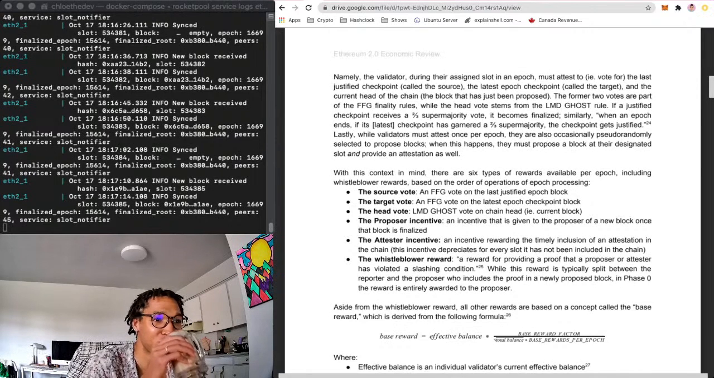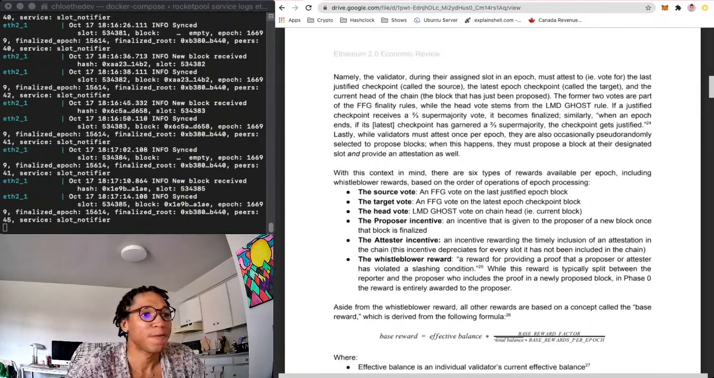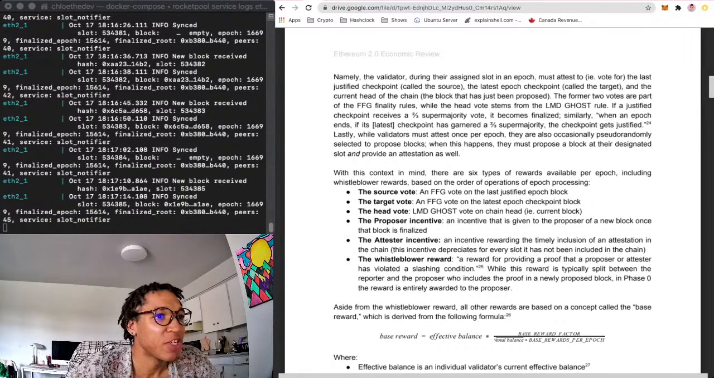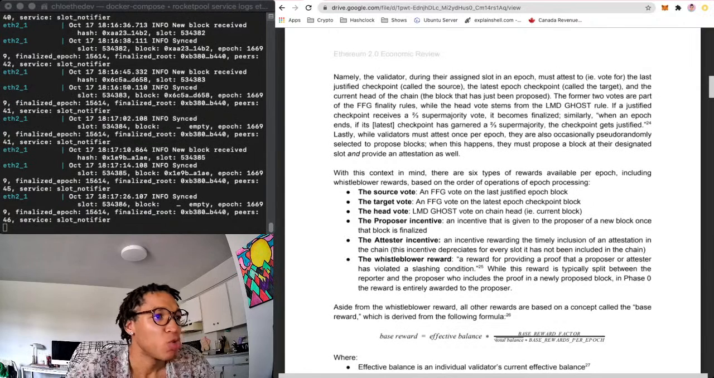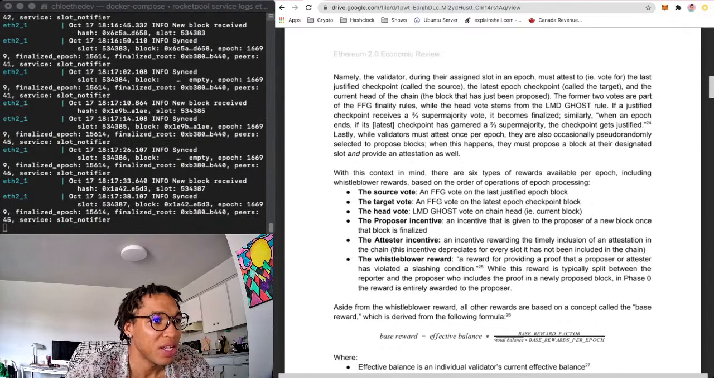If a justified checkpoint receives a 2/3 supermajority vote, it becomes finalized. That makes sense. Similarly, when an epoch ends, if its latest checkpoint has garnered a 2/3 supermajority, then the checkpoint has been justified. Makes sense. Lastly, validators must attest once per epoch.